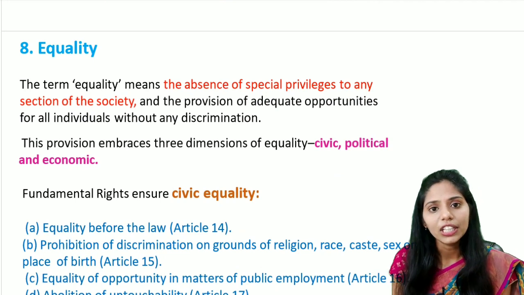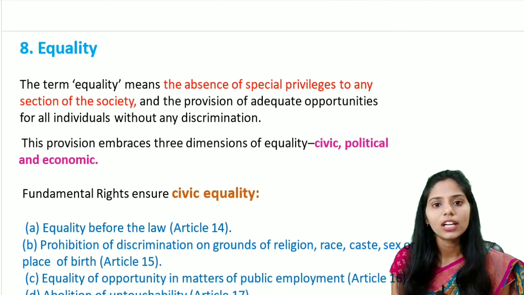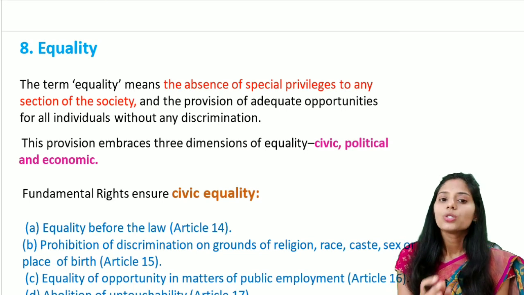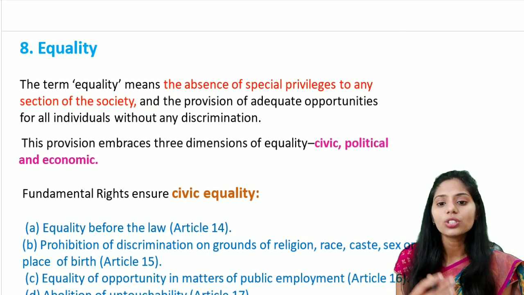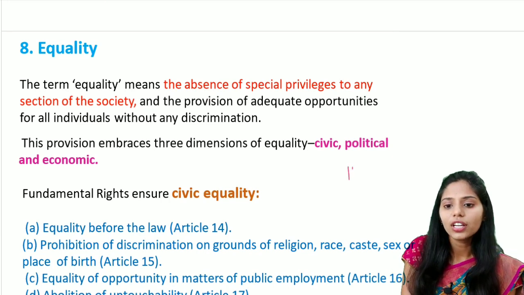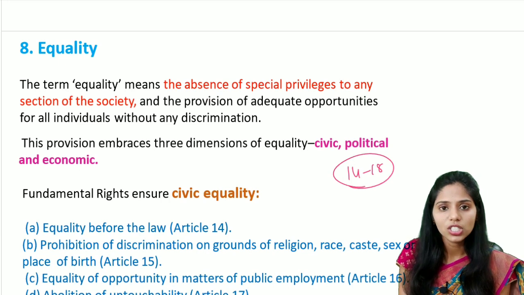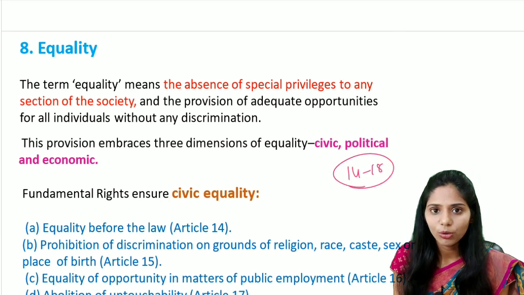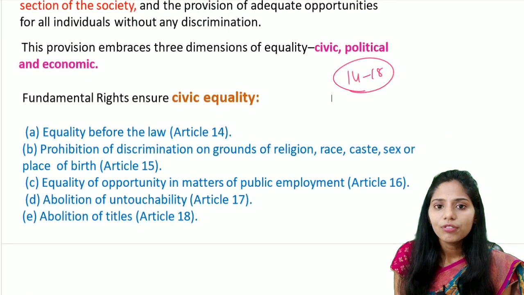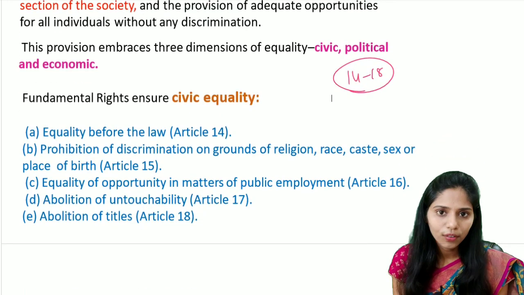When you are talking about equality, there are 3 types: civic equality, political equality, and also economic equality. To ensure civic equality, there are the fundamental rights. Article 14 to Article 18 of the Indian Constitution talks about the right to equality. So let us see those rights. Article 14 talks about equality before law.